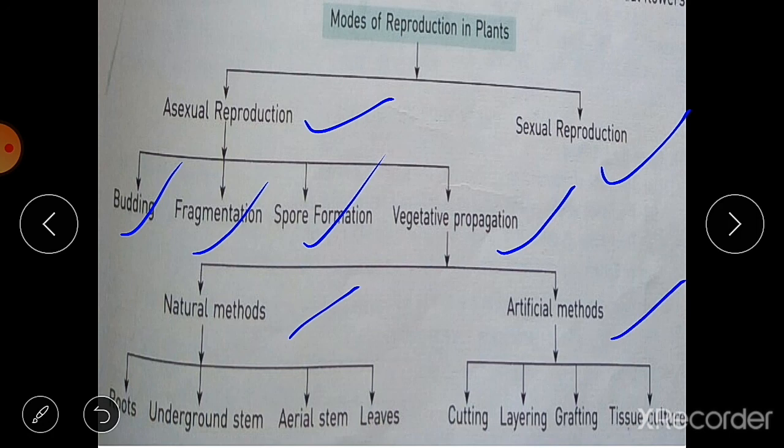Natural methods include different vegetative parts, that is roots, underground stems, aerial stems and leaves. Artificial methods include cutting, layering, grafting and tissue culture. So these are all the types of asexual reproduction in different plants.